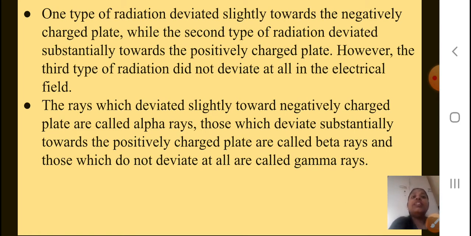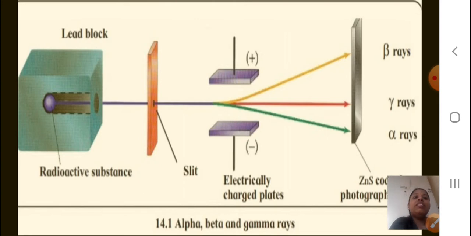The rays which deviated slightly towards the negatively charged plate are called alpha rays. Those which deviate substantially towards the positively charged plate are called beta rays. And those which do not deviate at all, we call them gamma rays. Okay students, so see, this is the alpha, beta and gamma rays.